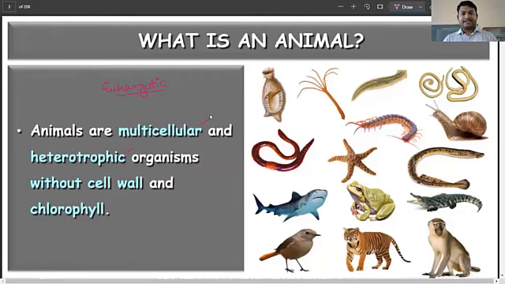So here they are multicellular, they're heterotrophic. That means they are dependent on the other organisms, on the autotrophic organisms for their food requirements. And again, they are going to have no cell wall. So here we have only the cell membrane, or the plasma membrane. That's the covering, but there is no cell wall in this case. And they do not have chlorophyll, as they are non-photosynthetic. They are not photosynthetic, and because of that, they are simply not requiring any sort of chlorophyll or the chloroplast that we have seen in case of the plants.